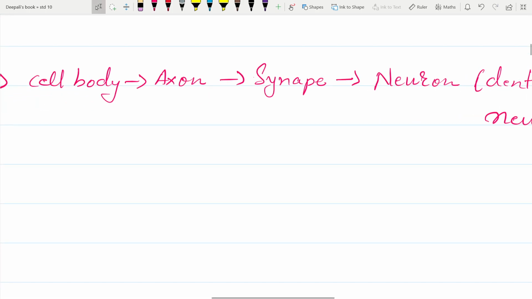This is how the impulse reaches and gets converted from the chemical signal to the electrical signals.